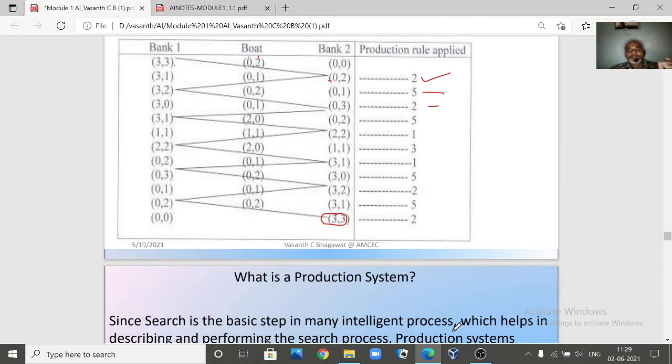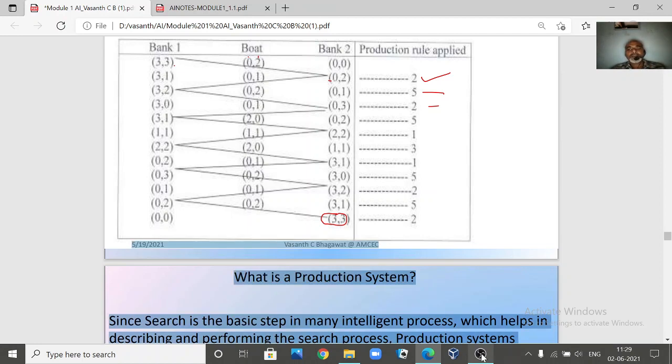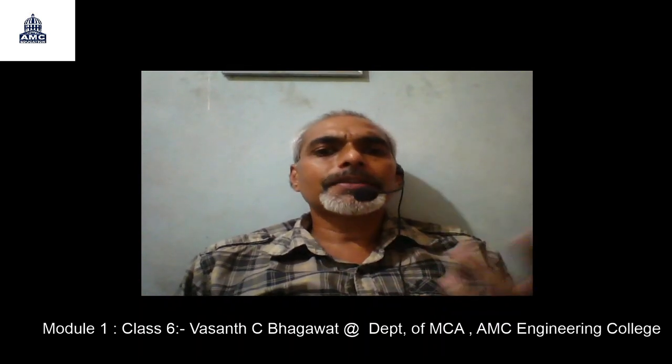Now we have seen some of the examples which we have defined. We started with our particular example of the 8 puzzle problem. We have seen chess. Okay, now we have seen the 8 puzzle problem. We have seen chess as an example. We have seen tic-tac-toe as an example. Like this, we have various standard examples available for us, through which we can try to understand the problem and try to represent that particular problem as a state space search.